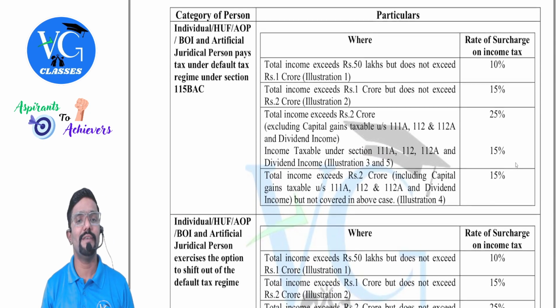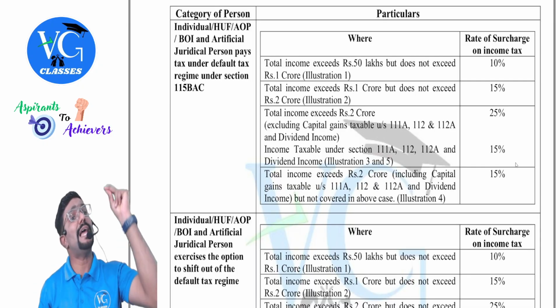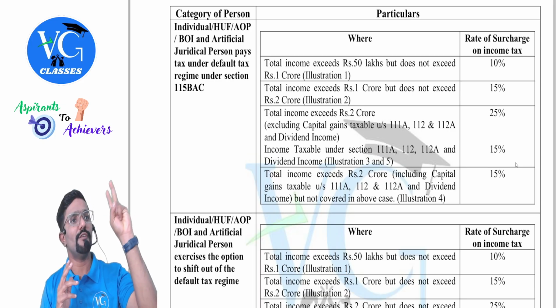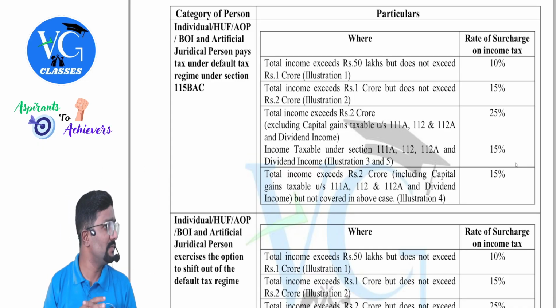Chalo. We'll see one by one. Guys, first we will take the first set of people. Who are the first set of people for us? Slab rate assessees. Who are slab rate assessees? Individual, HUF, AOP, BOI, and artificial juridical person. For all these people, rates are same. What is it? We will see.